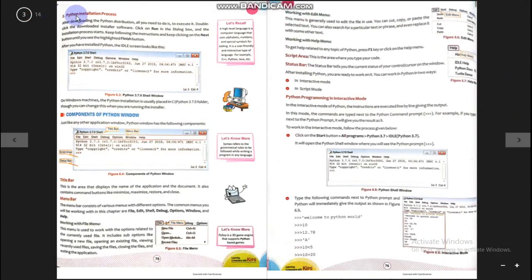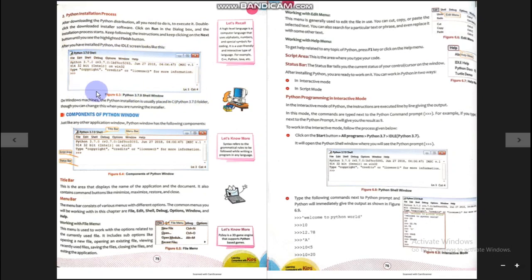After the download, the setup file will be on your computer. Run the setup file and it will install Python on your computer system. After the installation, when you click on run to run this program, it will look like this.